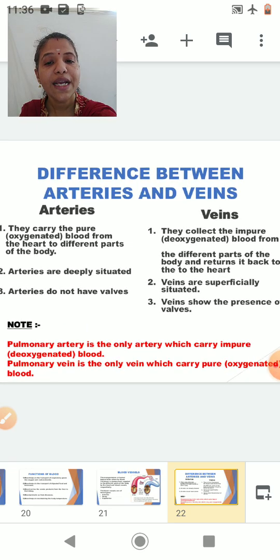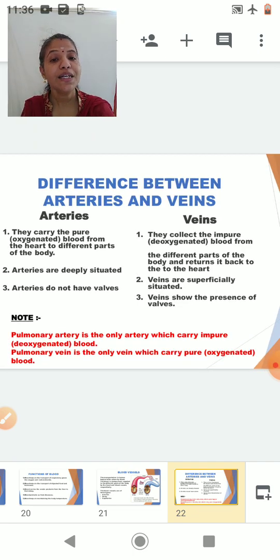But students, there is an exception. The exceptional case is regarding the pulmonary artery. Students, you know the artery carries the pure blood. But there is one artery which carries the impure blood, and that is nothing but the pulmonary artery. Pulmonary artery is the only artery which carries impure blood or the deoxygenated blood. And the pulmonary vein is a vein which carries what type of blood? Pure blood or oxygenated blood. Generally the veins will carry impure blood or deoxygenated blood, but here the pulmonary vein is the one which carries pure blood or oxygenated blood.